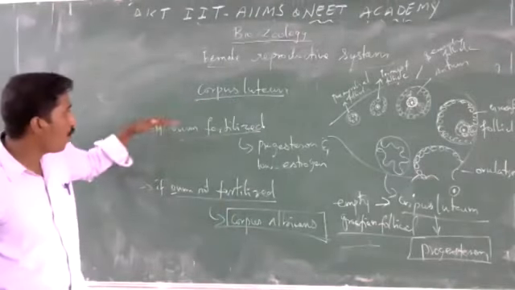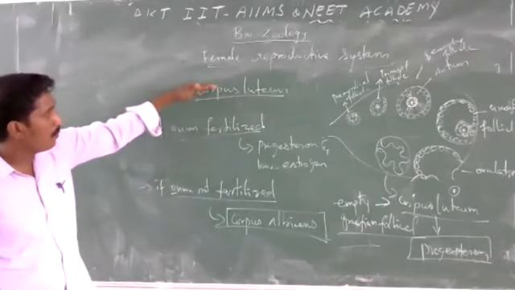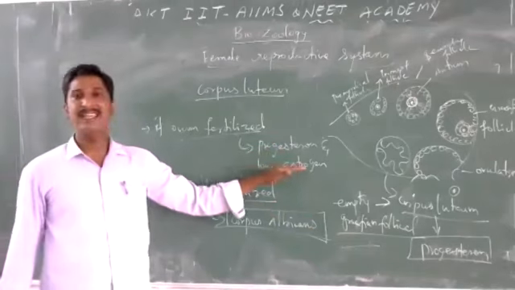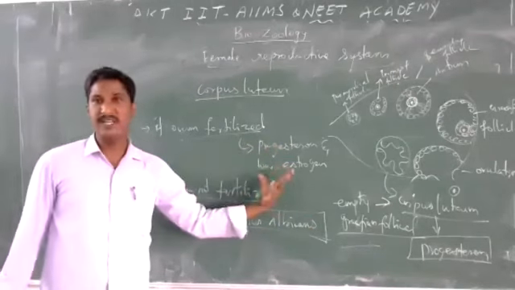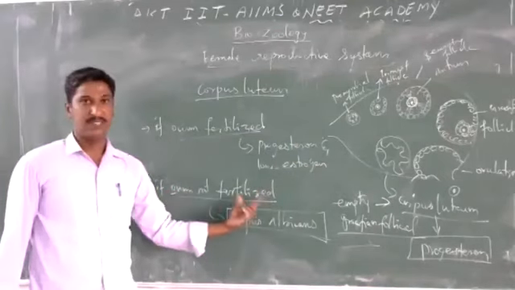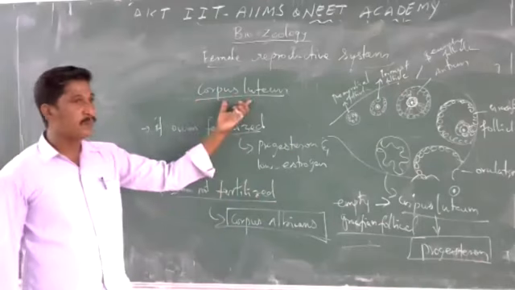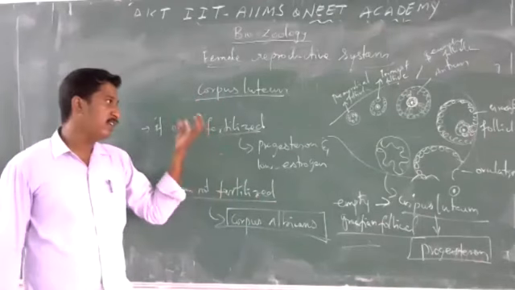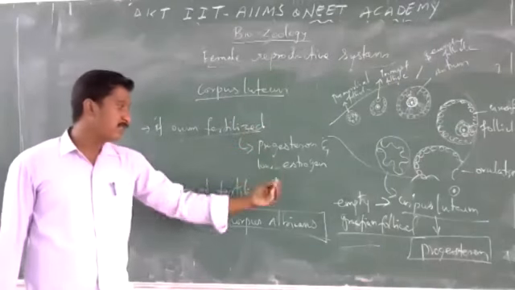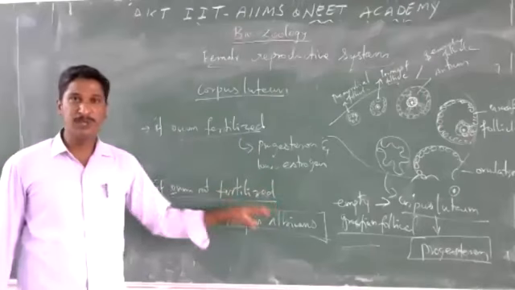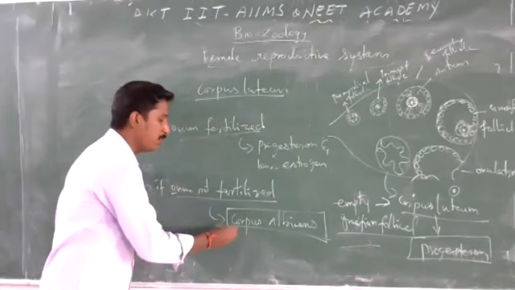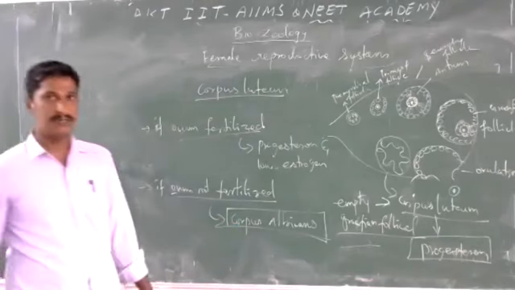So, if the ovum is fertilized, the corpus luteum turns into a secretory gland. It secretes progesterone and estrogen. It helps to maintain the pregnancy in females. If the ovum is not fertilized, the corpus luteum is maintained for the complete menstrual cycle. At the end of the menstrual cycle, it becomes inactive scar tissue and disintegrates. It turns into corpus albicans.